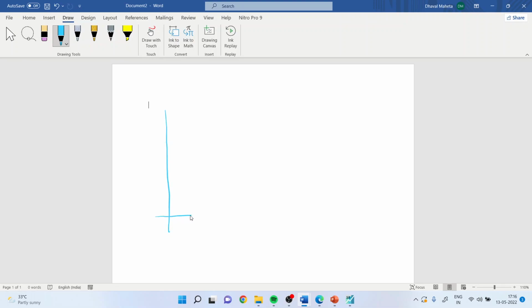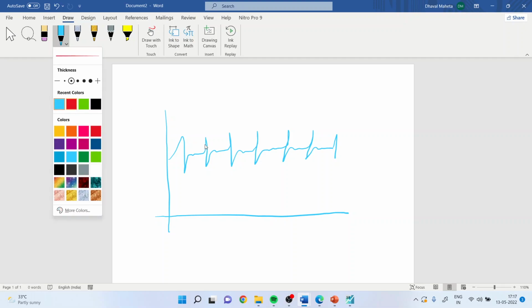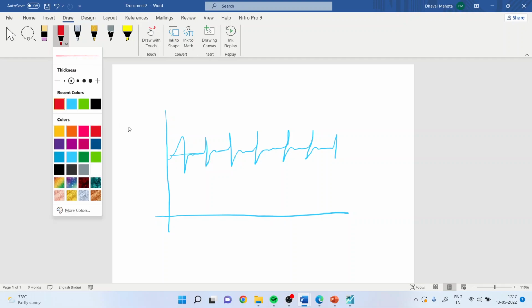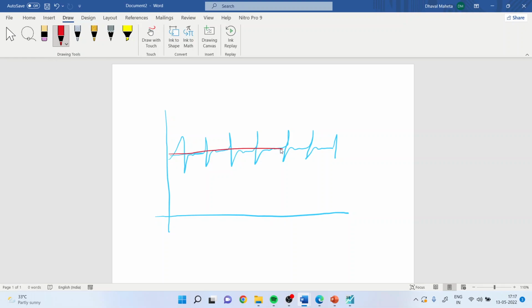I'll give you an example of an ECG, that is a cardiogram. You must all have seen this. The series has this type of pattern. The feature of this series is that it is a mean reverting series. The mean is constant. Moreover, the variance is also constant. The spread of the data is also constant.